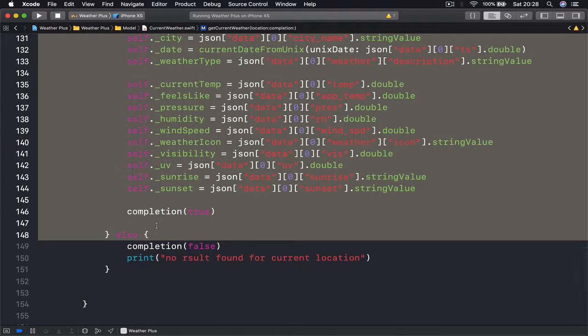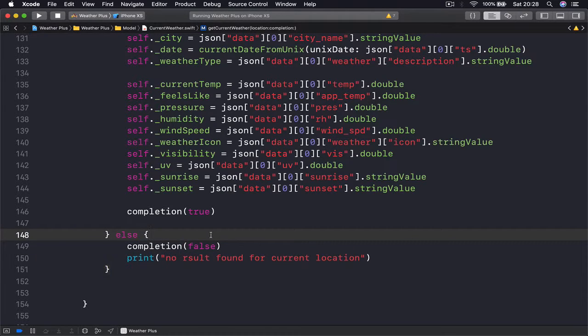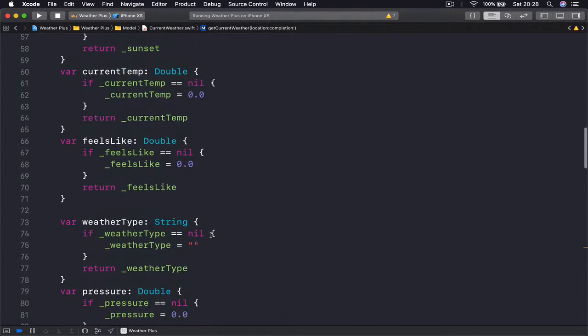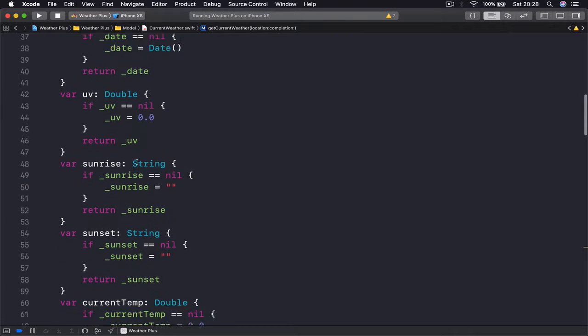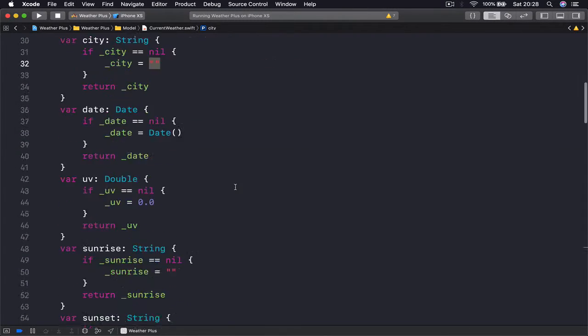So it turns out when this part is called, no result found for current location, our city name is set to an empty string, because whenever our getter has no name, it's by default returning an empty string.